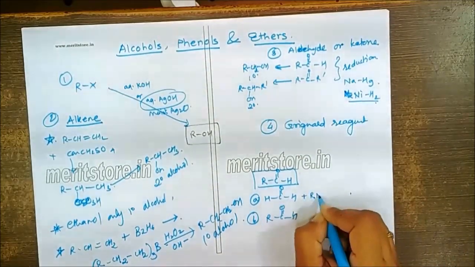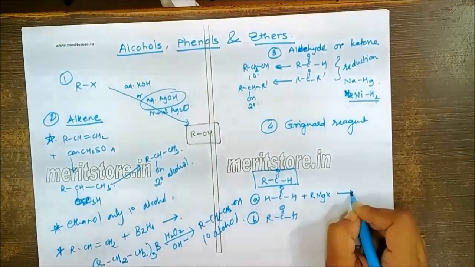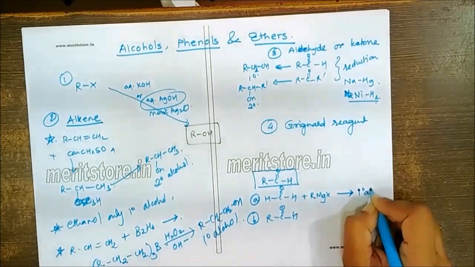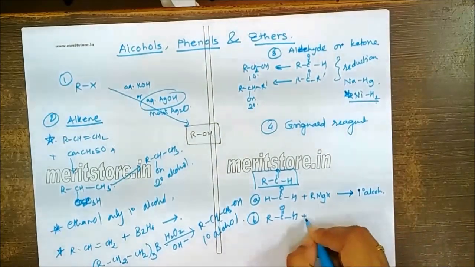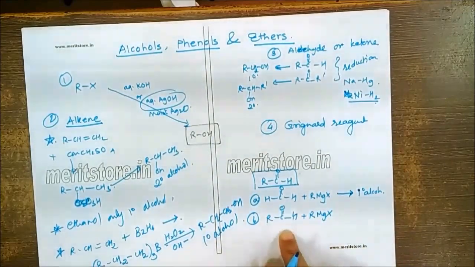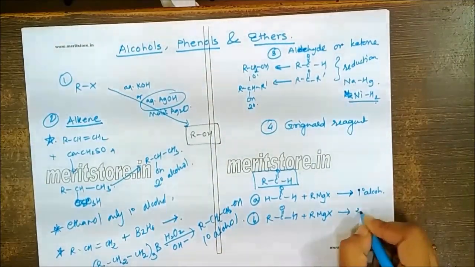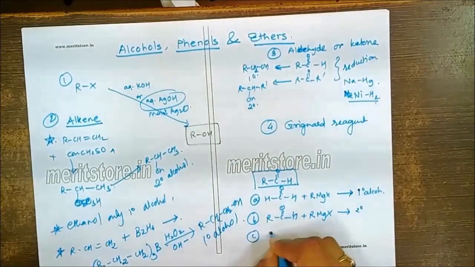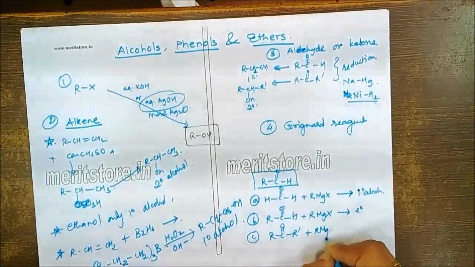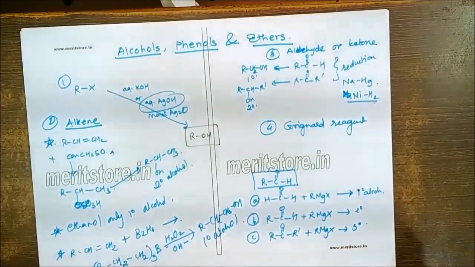If I allow formaldehyde to react with RMgX, I'm going to get the formation of primary alcohols. If it is a combination of another aldehyde other than formaldehyde with the Grignard reagent, we'll get a secondary alcohol. And if you use a ketone over here, then we are expected to get the tertiary alcohol.